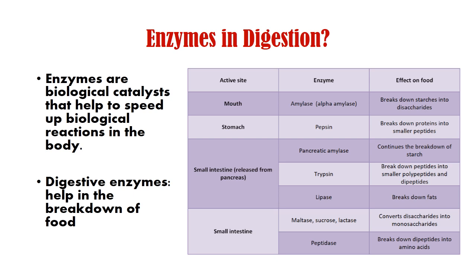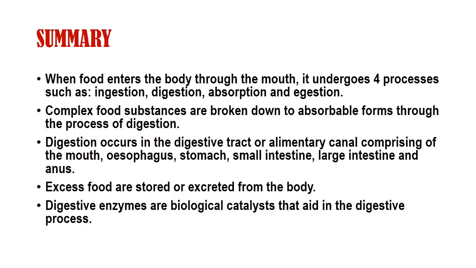Pepsin is found in the stomach, which helps to break down proteins into smaller peptides. The pancreas produces enzymes that are secreted in the small intestine that help to break down fats, protein and also carbohydrates. Now we also have the enzymes maltase, sucrase and lactase. So that is that about enzyme digestion.